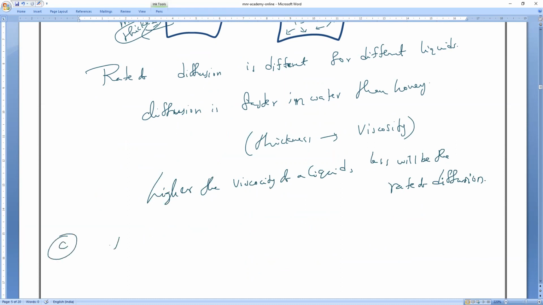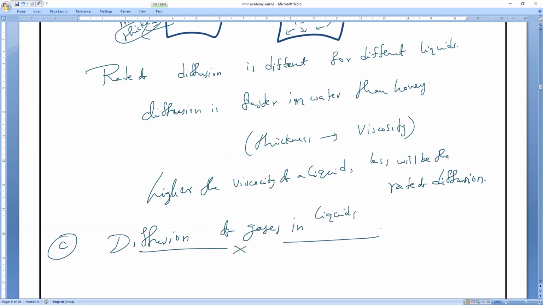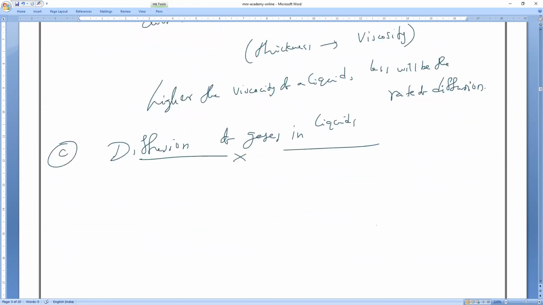Next, the third one, the last one: diffusion of gases in liquids. That is what you have to remember. Some gases will dissolve in liquids. For example, how do aquatic animals breathe? Because some gases are dissolved in water. What gases are dissolved in it? We all know: oxygen, carbon dioxide, and so on.